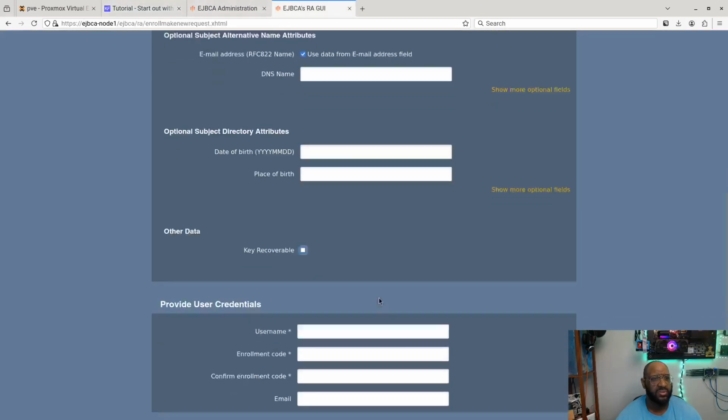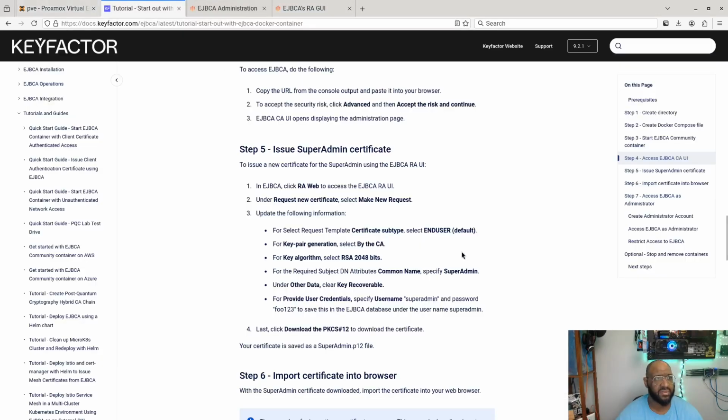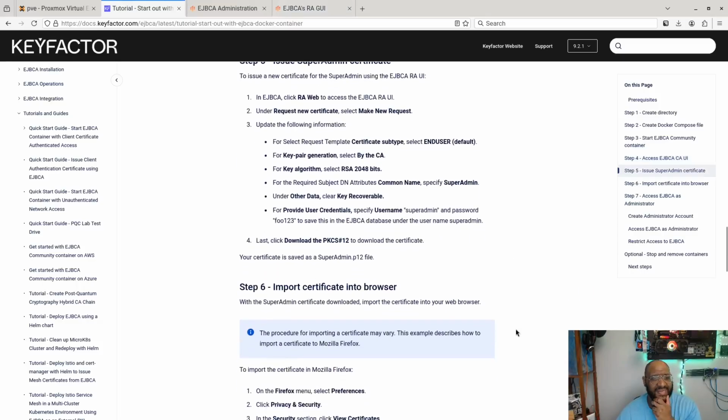All right. So GUI, username. I think super admin is still here. I'm going to do lowercase and it specifies. Not getting creative. Enrollment code. This is the password field. I don't know why it's called something different. So provide user credentials, password, foo123. Be nice if they updated this part. Foo123. Make sure I typed it correctly. There we go. Oh, I don't know why I keep clicking on that one. And I believe that's it.